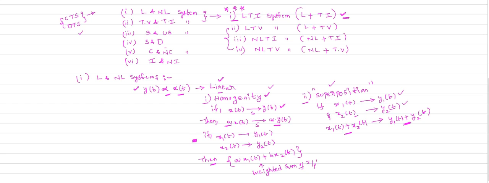So in these two statements came the principle of homogeneity and the principle of superposition. Both statements came. So if we apply the weighted sum of inputs to the same system, if it produces the weighted sum of outputs, which is a into y1 of t plus b into y2 of t, this is called the weighted sum of outputs.